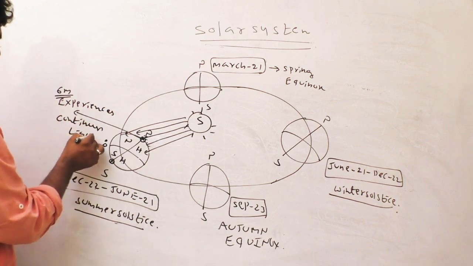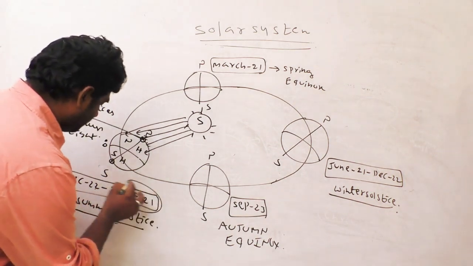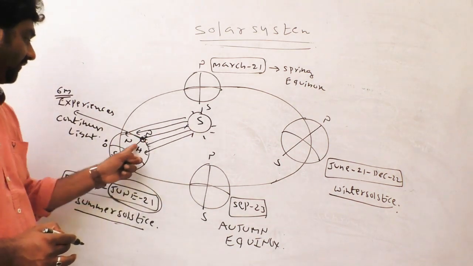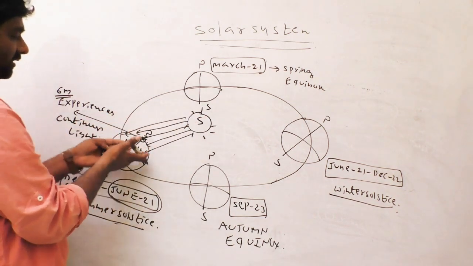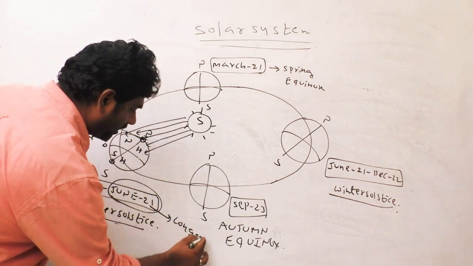After June 21st, all the countries in the northern hemisphere are tilted towards the sun, so June 21st in India is the longest day.